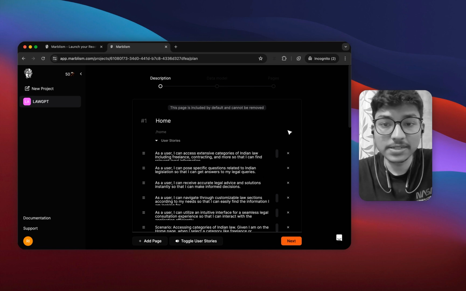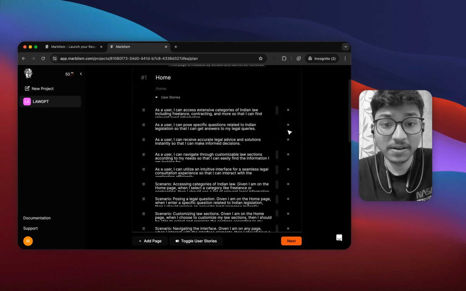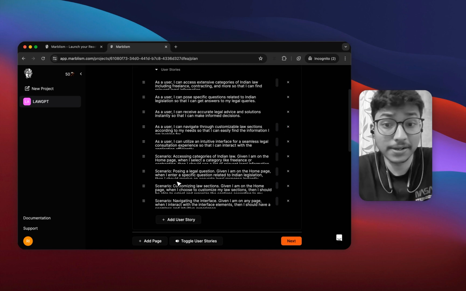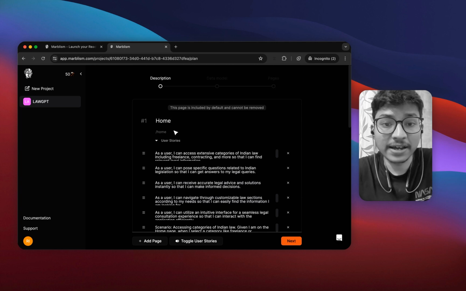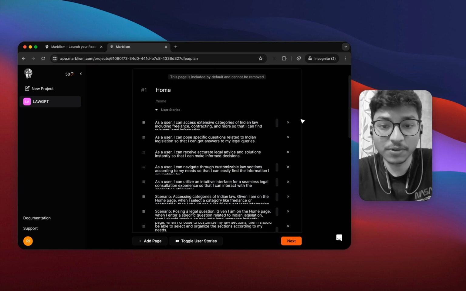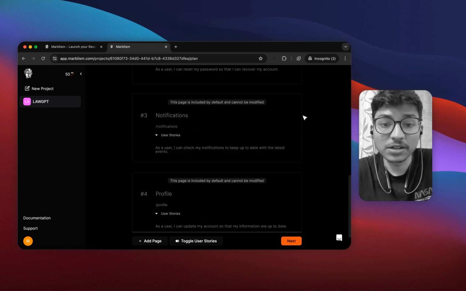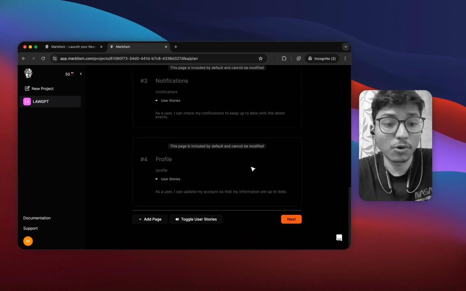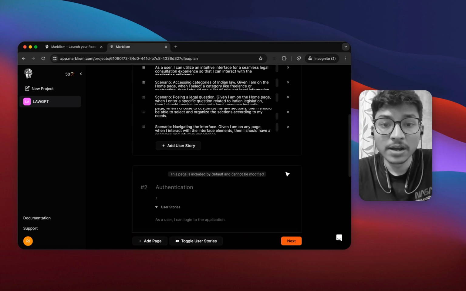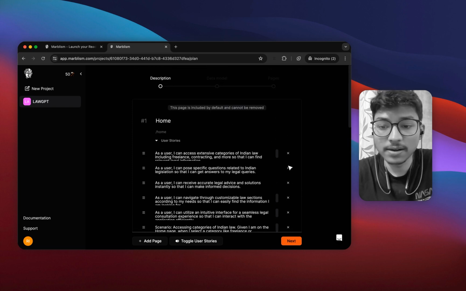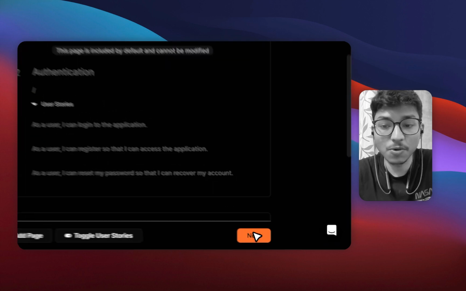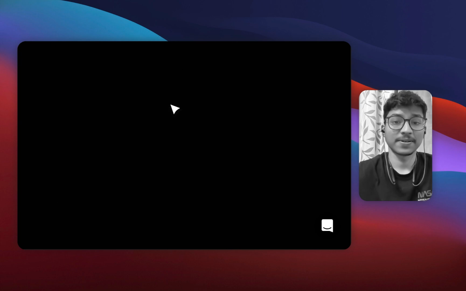It has created a complete user story for us, the scenario and everything, a complete roadmap type of thing. And we can add our own pages. It has created a home page, an authentication page, a notification page, a profile page. If you want to add more pages, you can. If you don't like any scenario, you can remove it. Let me leave it on default. Let's go next.